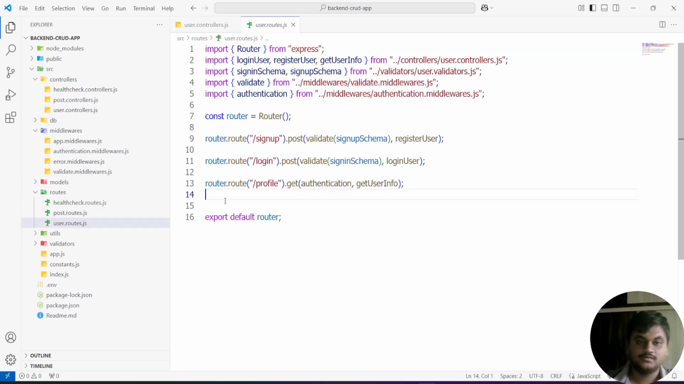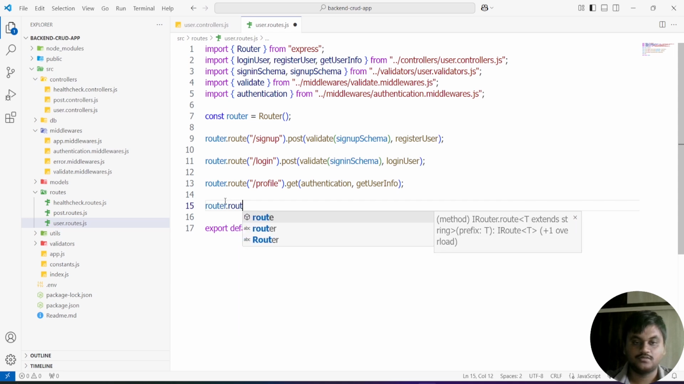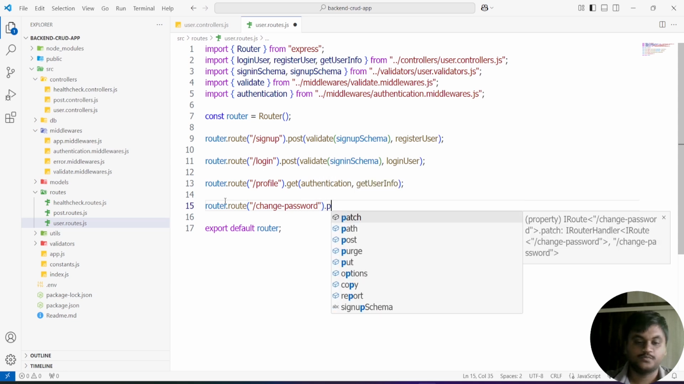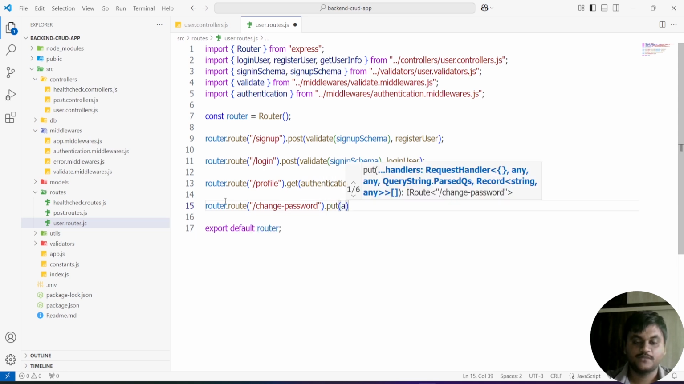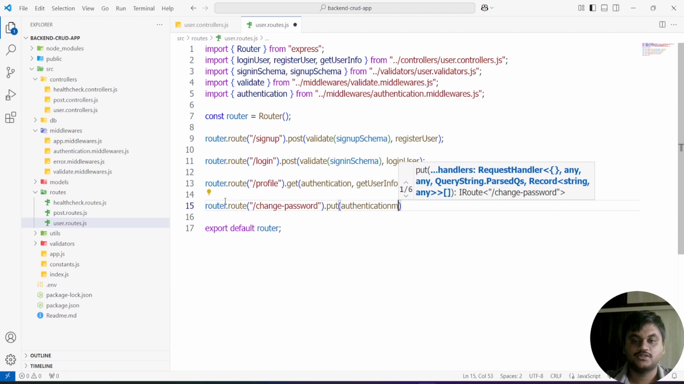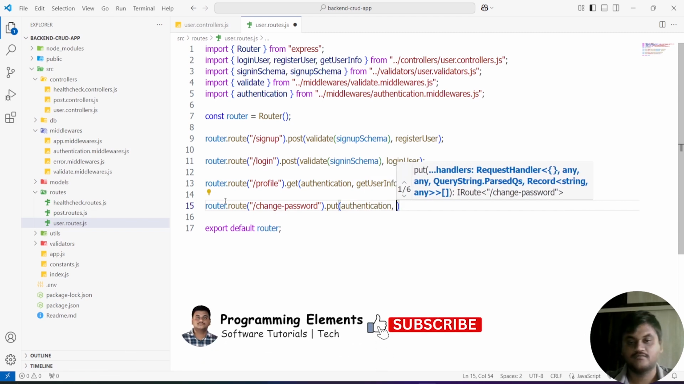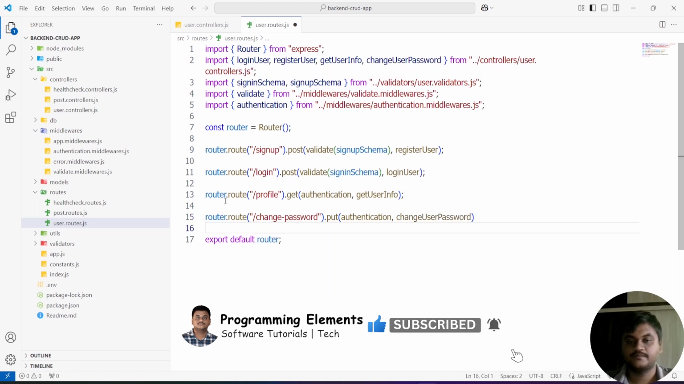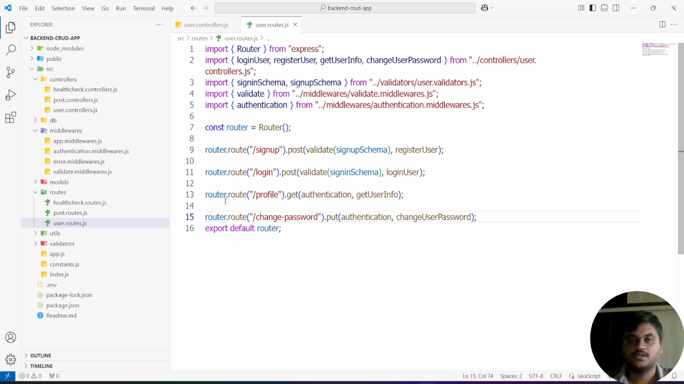Here, router.route of /change-password, .put method. I'm going to use the put method. I'm going to use the authentication: first we have to call the authentication, then after the authentication is successful, I'm going to call changeUserPassword. In the import section you will see it is automatically imported from user.controller.js.